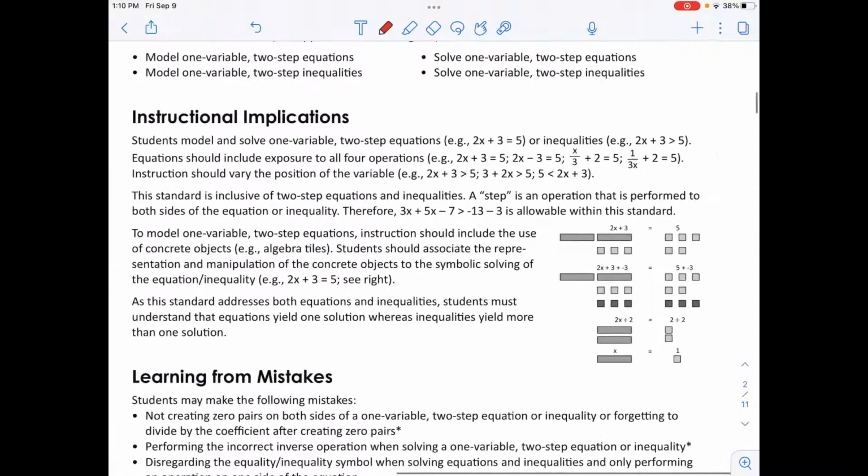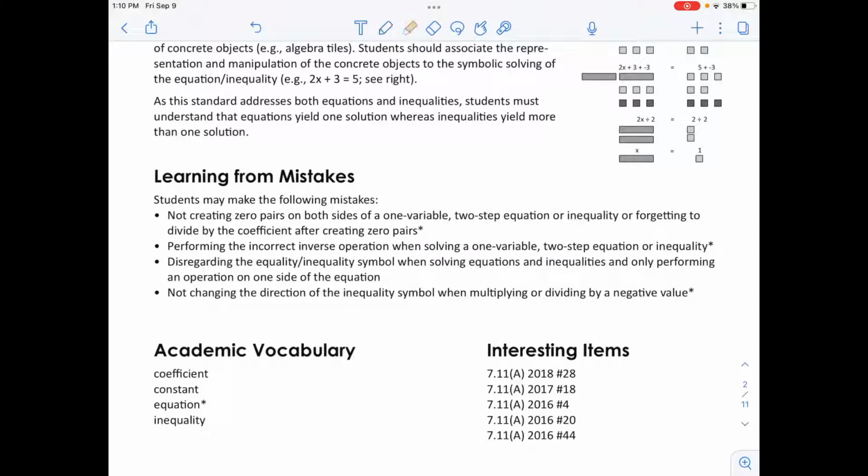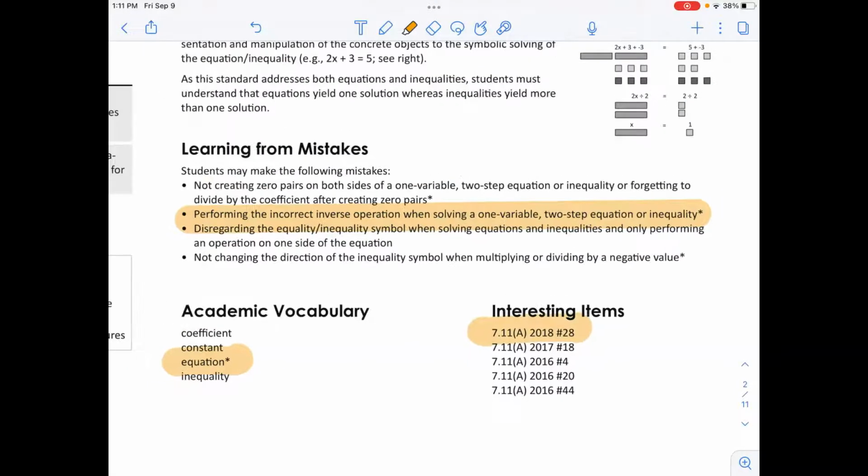Some of the things that you need to focus on instructionally is making sure that students are exposed to all 4 operations when they're solving. So adding, subtracting, multiplying, and dividing to be able to solve and isolate their variable. Some of the misconceptions that students may run into, a huge one is performing the incorrect operation when solving. So make sure they are doing the correct operation in order to isolate that variable. Academic vocabulary, equation, and an interesting item, which is funny because that's the item I picked to look at.